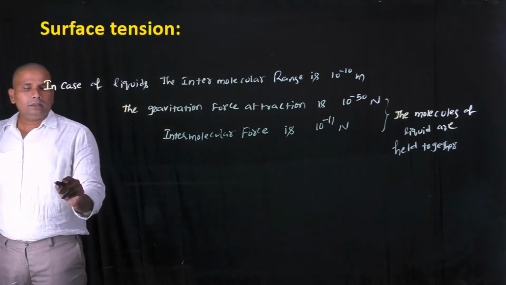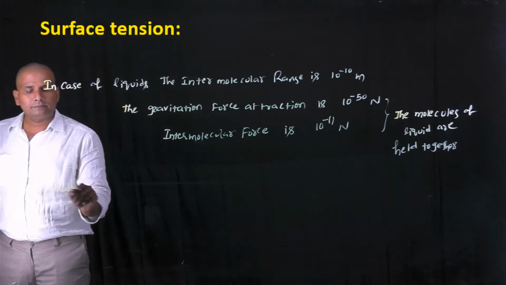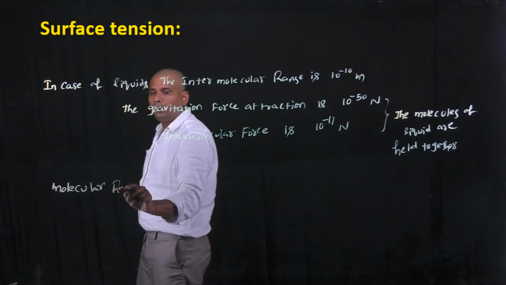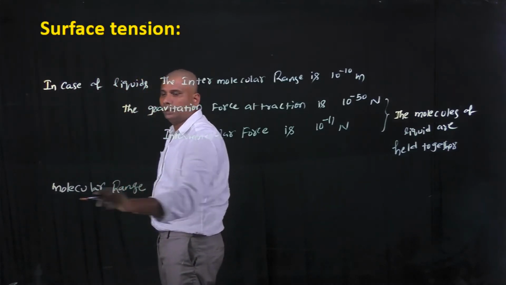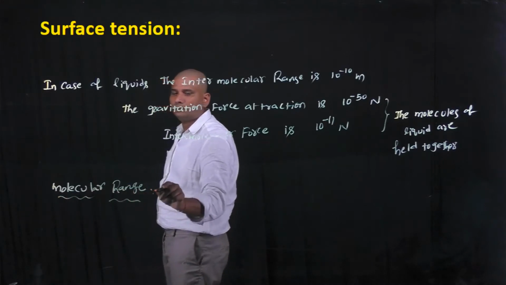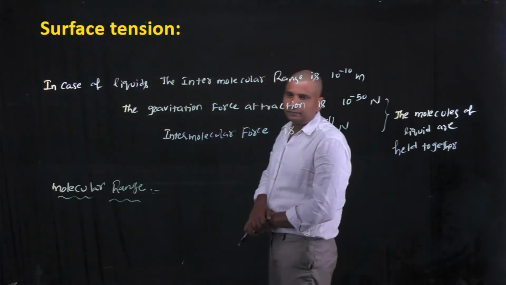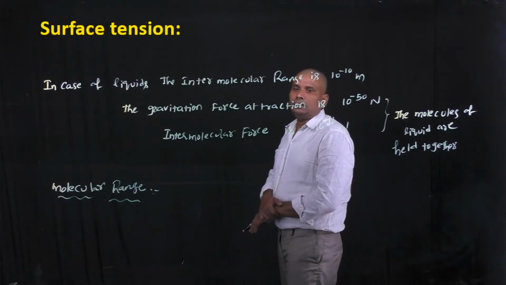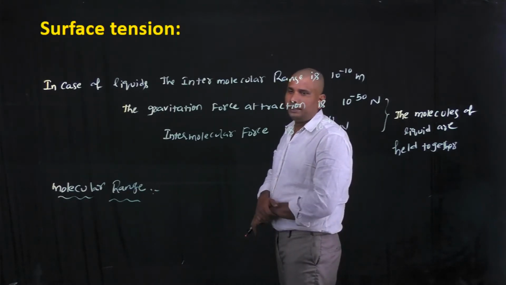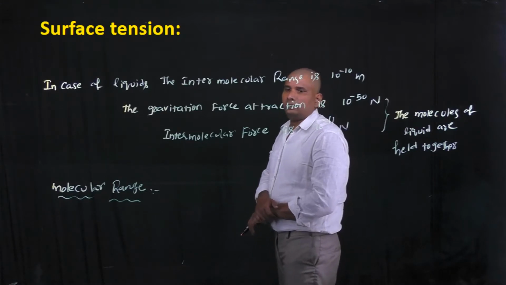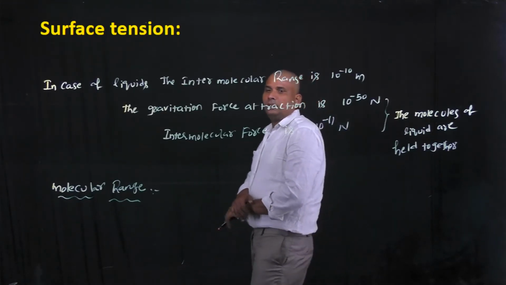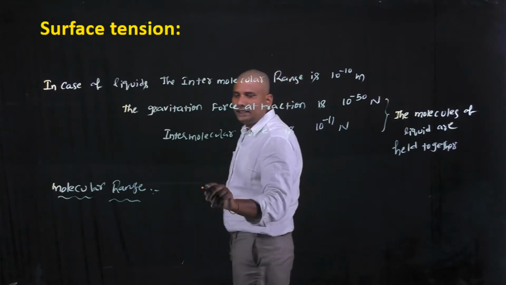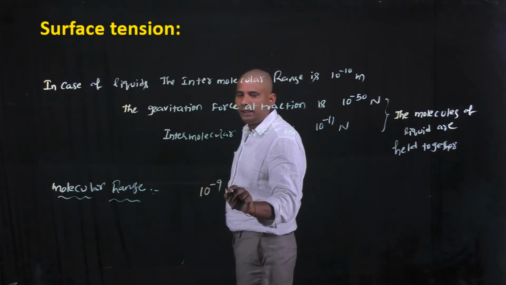Okay, then the molecular range. Molecular range means the maximum distance between two molecules of a fluid at which the intermolecular force is acting. That distance is 10 power minus 9 meters.